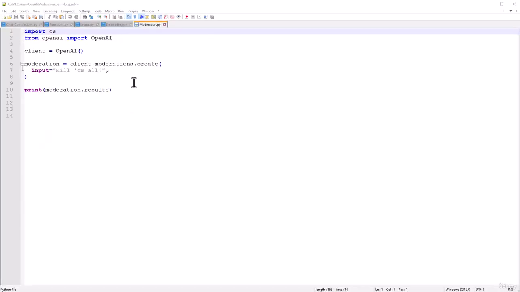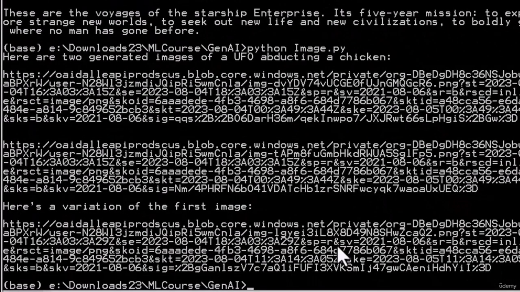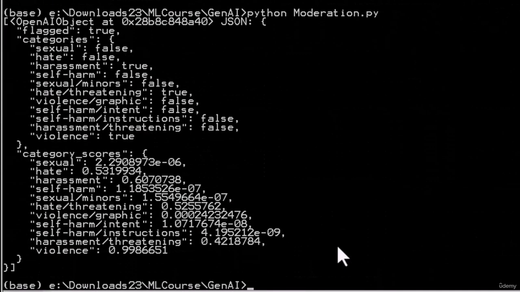Let's kick it off and see what comes back. Let's go ahead and run it. Python moderation.py and see what we get back for our response. All right, so based on that input, it came back and said, well, this might be harassment. If I was directing that at a certain group of people, then absolutely. It's also hate and threatening, absolutely. It's also violence, absolutely. So it definitely got that right.